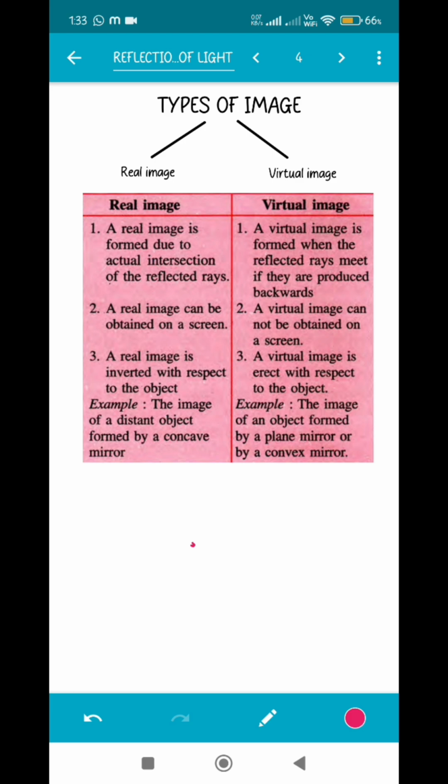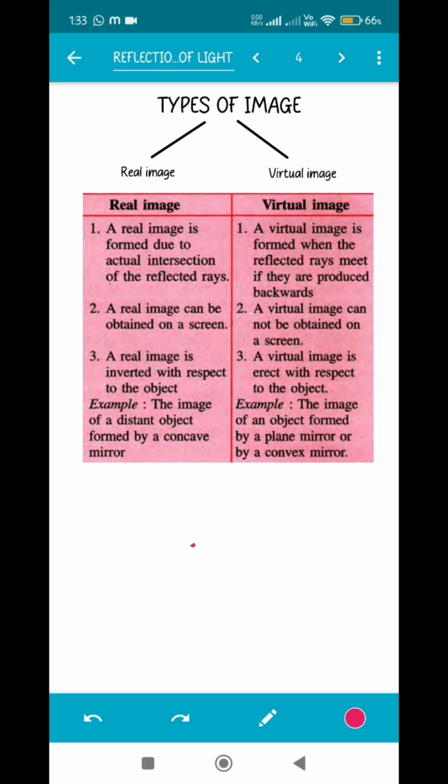But in case of an extended object, that means a large object, we need multiple rays. Now what happens? You will see it in the next slide itself. After reflection, the rays will intersect at a point, and at that point itself the image is formed. So in case of a real image, what happens? The rays after reflection are actually intersecting, and that's why they can form a real image on a screen. Screen is something just like a projector screen that you see in your schools.